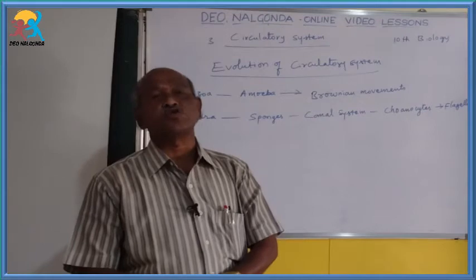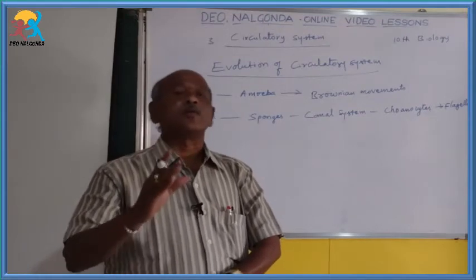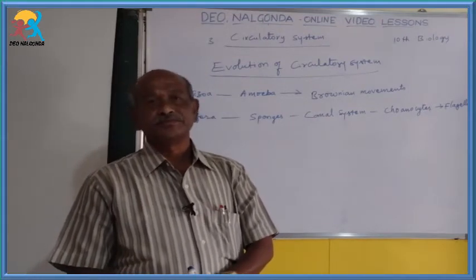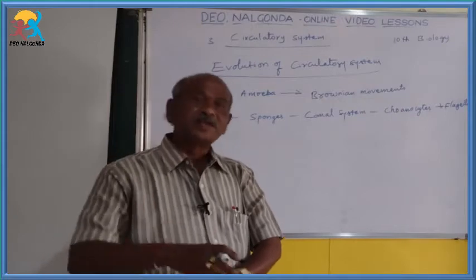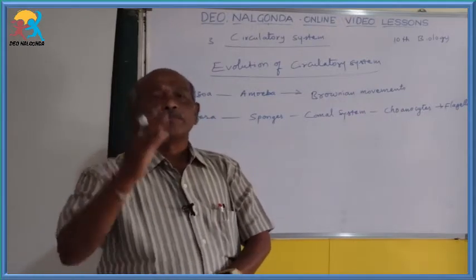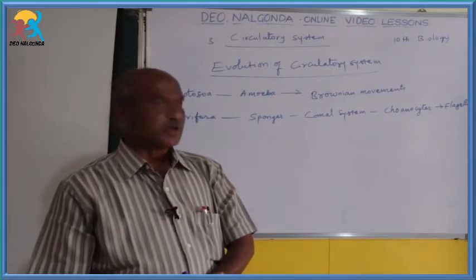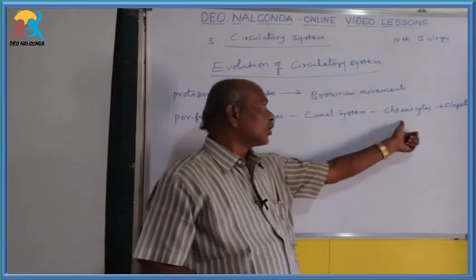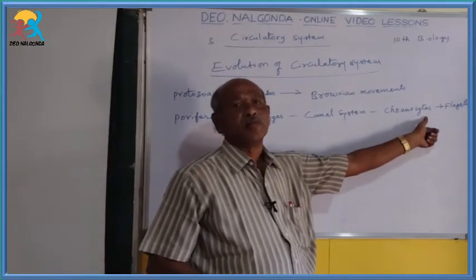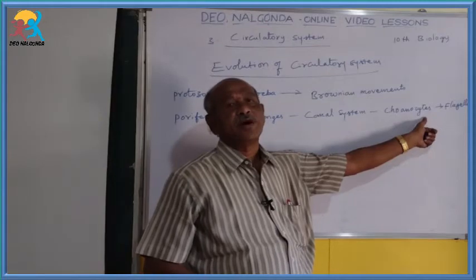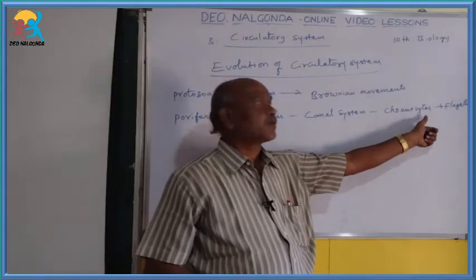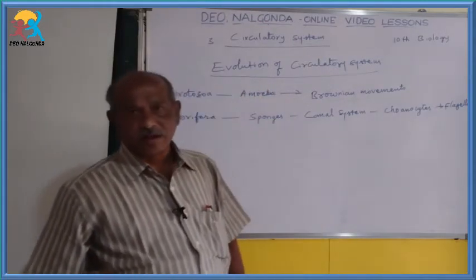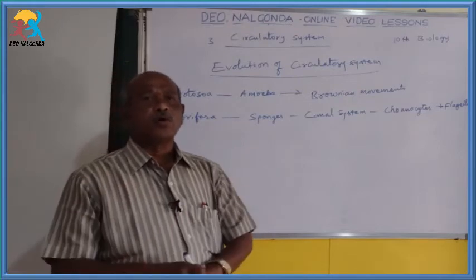Here they are parazoans; the body is made up of many cells. For those many cells, materials are supplied by the flagellar movements of choanocytes. So in the body, special choanocytes are present. They consist of flagella, and those flagella undergo movements.